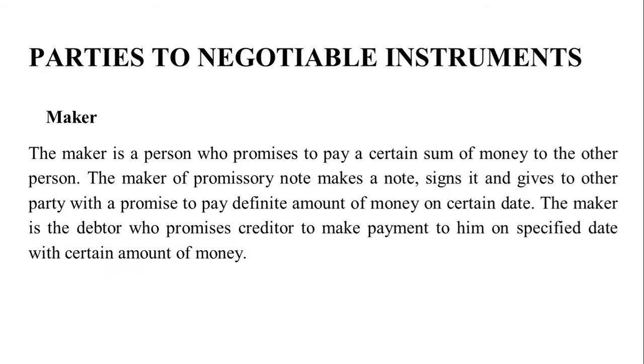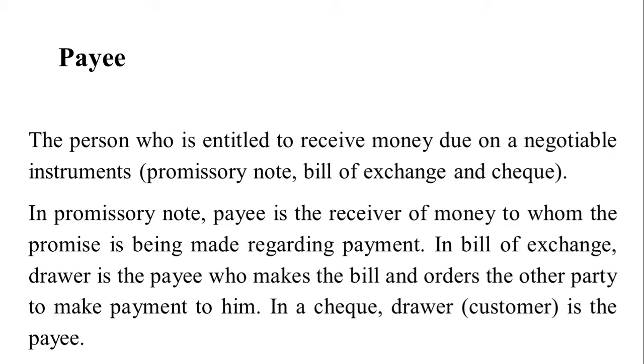Parties to negotiable instrument. Maker. The maker is a person who promises to pay a certain sum of money to the other person. The maker of promissory note makes a note, signs it and gives to other party with a promise to pay definite amount of money on certain date. The maker is the debtor who promises creditor to make payment to him on specified date with certain amount of money.